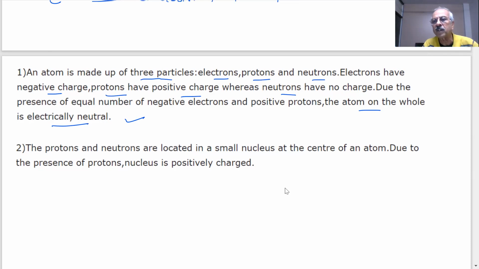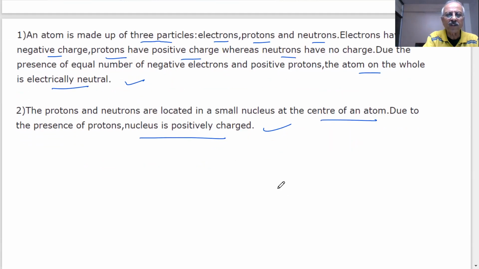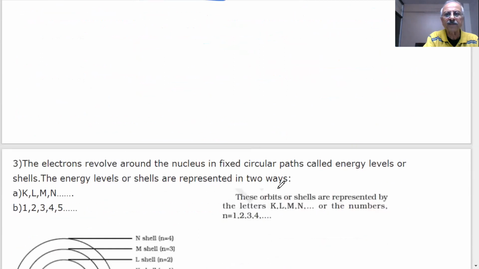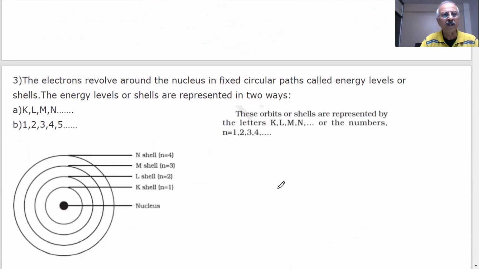Rutherford also said this: the protons and neutrons are located in a small nucleus at the center of the atom, and due to the presence of protons, the nucleus is positively charged. This was also proposed by Rutherford. Yes, sir. So no problem with Bohr in this case. He says, yes, that is correct. He holds these 2 things. Then what else is he saying? Now comes the story. Electrons revolve around the nucleus in fixed circular paths called energy levels or shells.